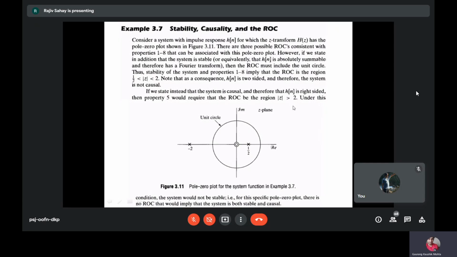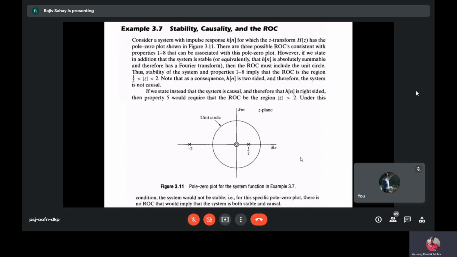If it is a causal sequence, then it is an unstable sequence, because for the causality condition, mod z has to be greater than 2. In that case, it doesn't include the unit circle. So the system would not be stable. So for this pole zero plot, there is no ROC which would imply that the system is both stable and causal. This additional condition of stability puts restrictions on signals.